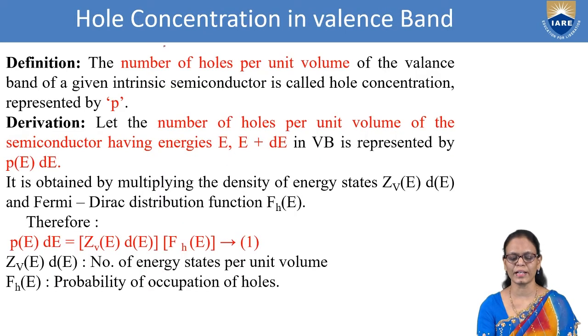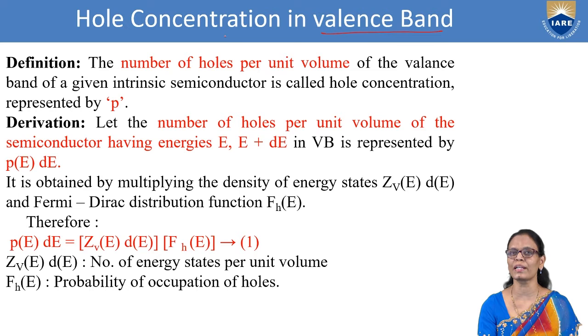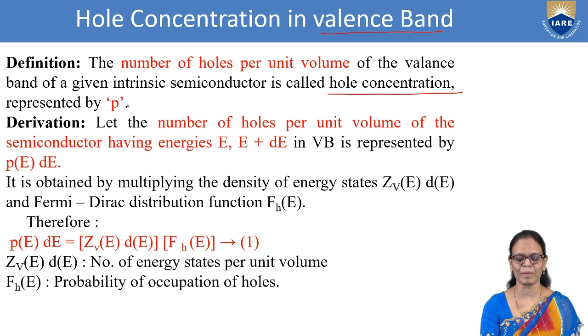Now we are going to calculate the hole concentration. Hole concentration means the number of holes per unit energy per unit volume in the valence band. You may also call it the density of holes or concentration of holes, so you should not get confused with the terminology. The number of holes per unit volume of the valence band in a given semiconductor is called the hole concentration, and we are representing it by P.